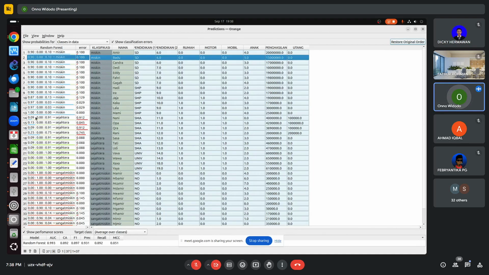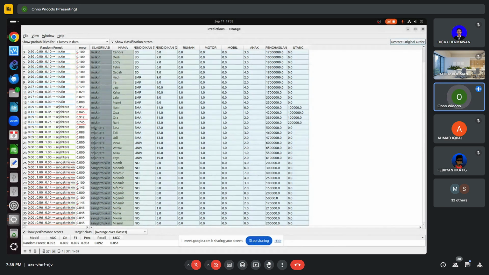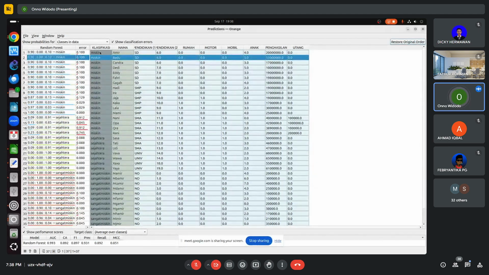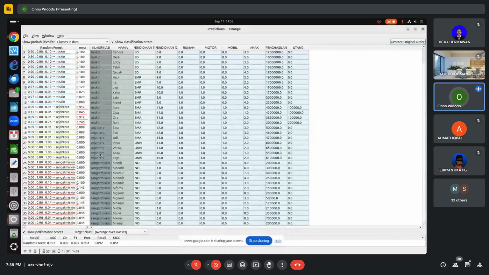See, number 14, 15. So one, two, three, four changes. Okay, miskin, miskin, miskin, miskin, miskin, miskin, sejahtera. So we have four changes by adding one zero here. We can see the family basically shifted from miskin to sejahtera.